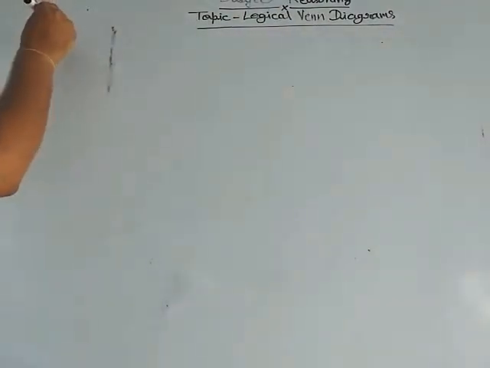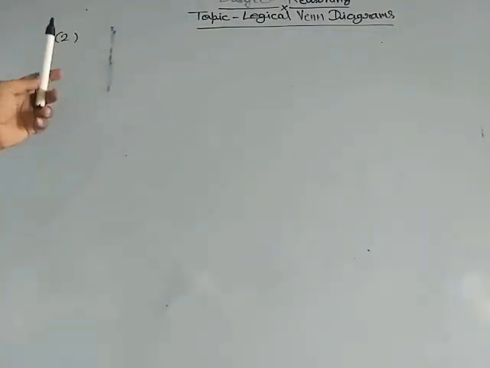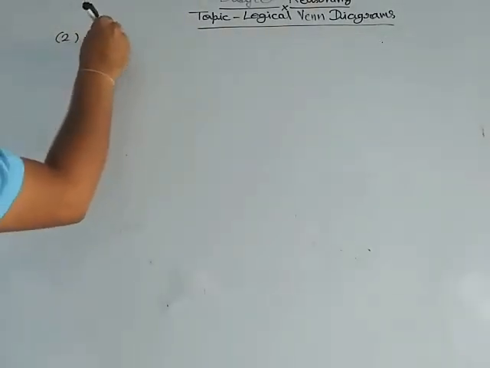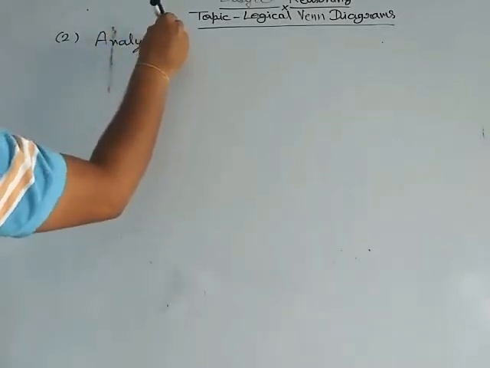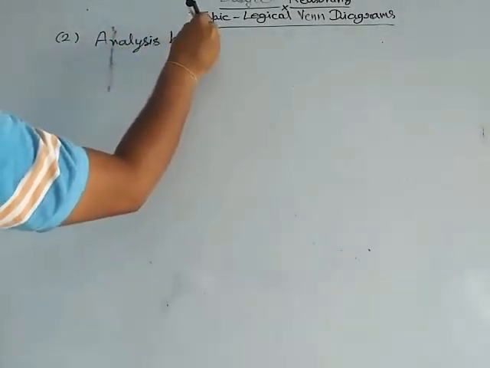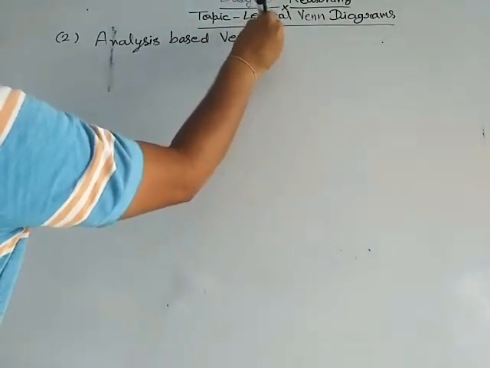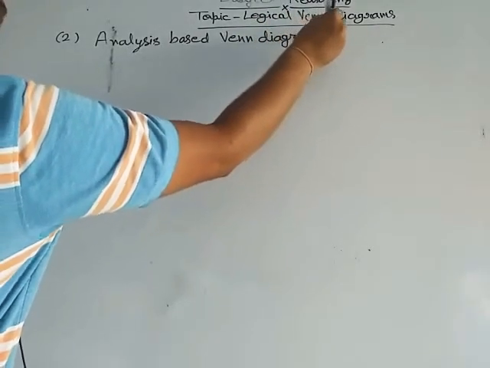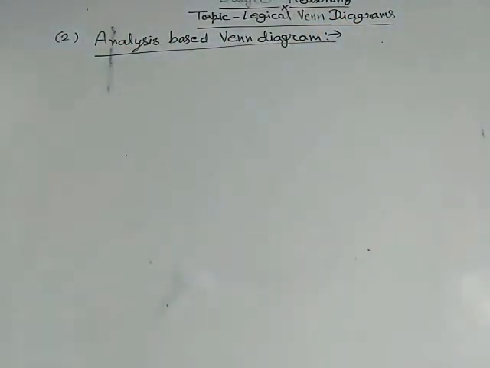So the second type of question is analysis based Venn diagram. Let's start. What type of question are?